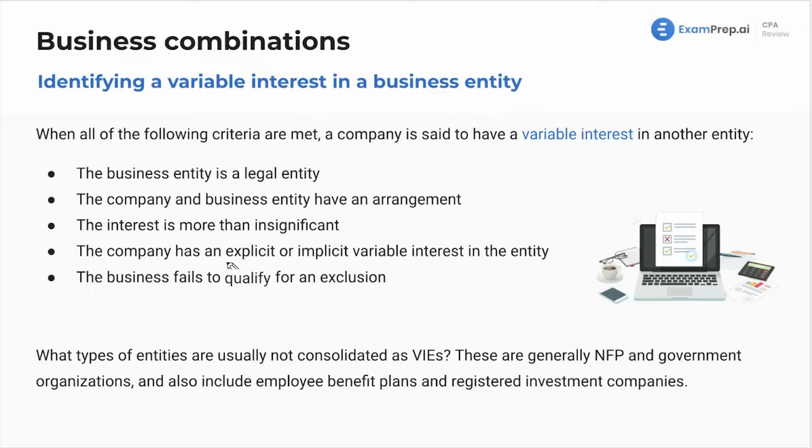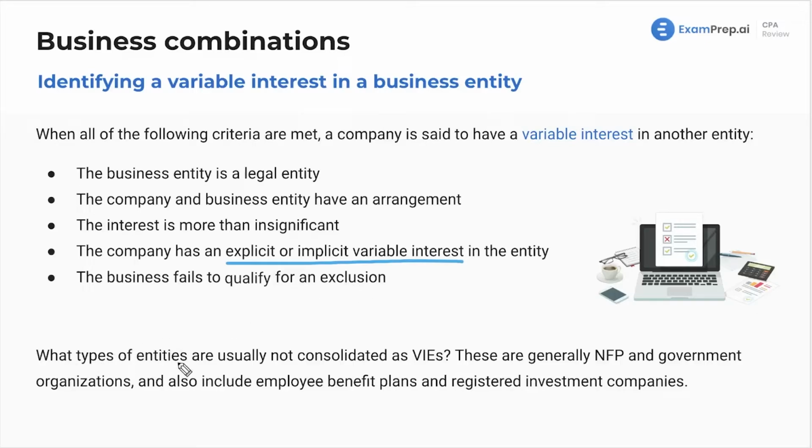Again, now here's where we get interesting, right? Because let's say I don't own any of your company, but you only make $100,000 a year as a company, and you owe me $1 million in debt. Now that's a pretty big variable interest in your company. Even though there's no ownership, you still owe me a crazy amount of money, almost to the point where I could have a say on what you do, because it's going to take you at least 10 years to pay me back, probably more. And the business fails to qualify for an exclusion.